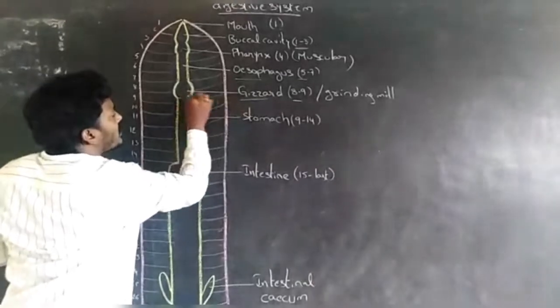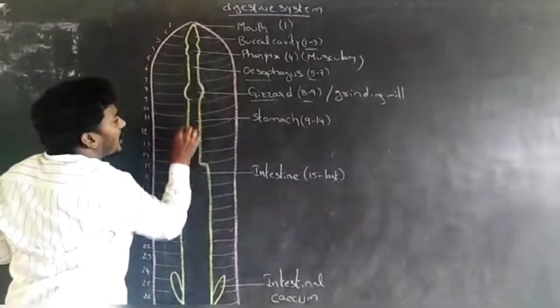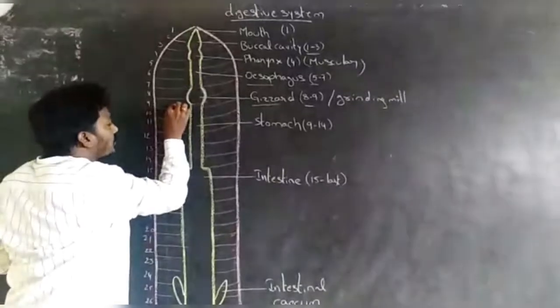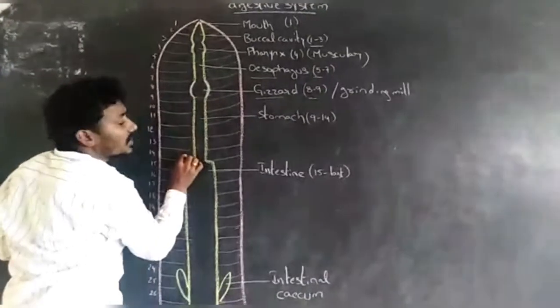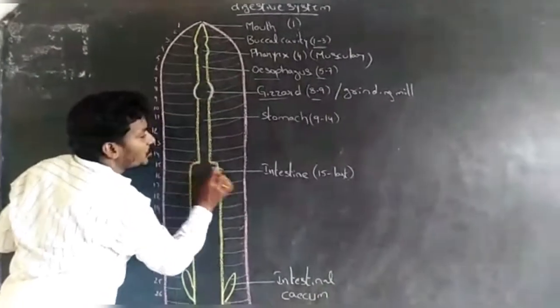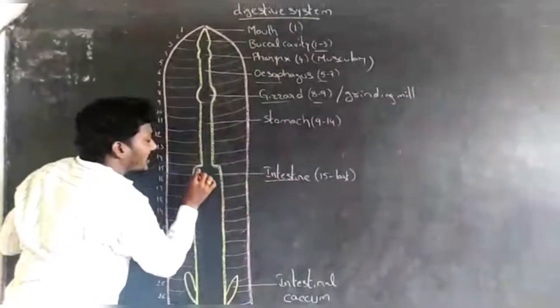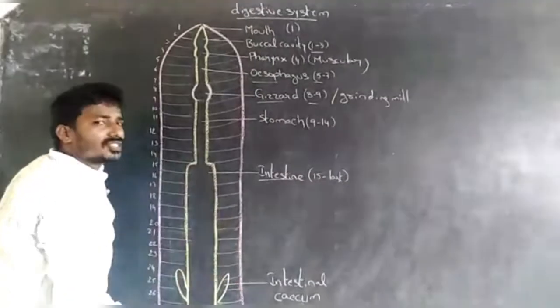Next, the gizzard opens into the stomach. The stomach occupies the 9th segment to the 14th segment. Next, the stomach opens into the intestine. The intestine starts from the 15th segment to the last segment.